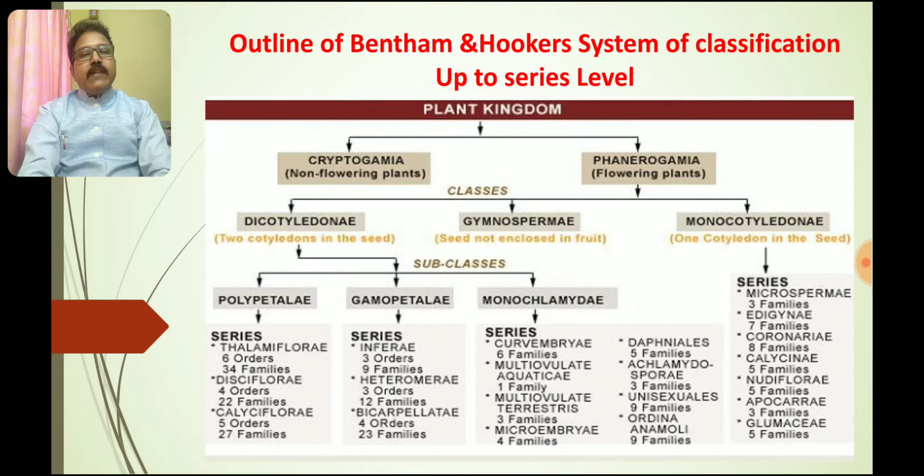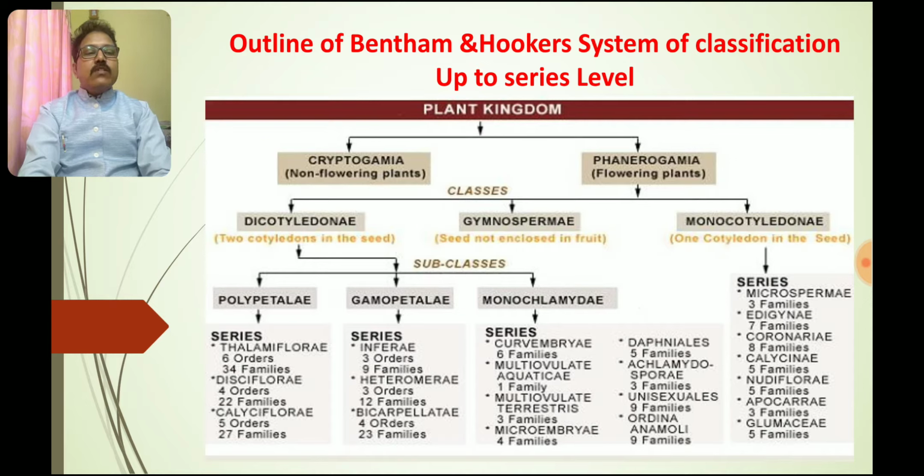As we know, the plant kingdom is divided into two main branches, non-flowering plants and flowering plants, which we can call cryptogamia or cryptogams and phanerogamia or phanerogams.